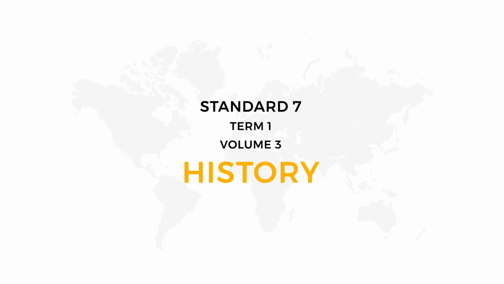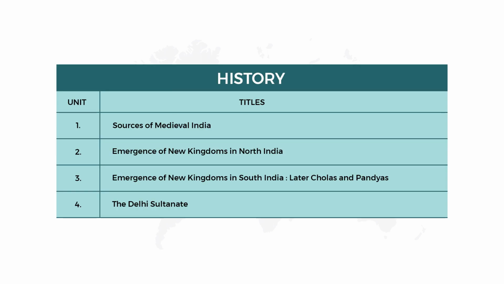I am Suganti Ramesh. I am going to be your social teacher for this year, and today in this video we are going to learn a lesson from history. In history, in total we have 4 lessons. The first lesson is sources of medieval India. The second lesson is emergence of new kingdoms in North India. The third lesson is emergence of new kingdoms in South India, later Cholas and Pandyas. And the fourth lesson is the Delhi Sultanate.